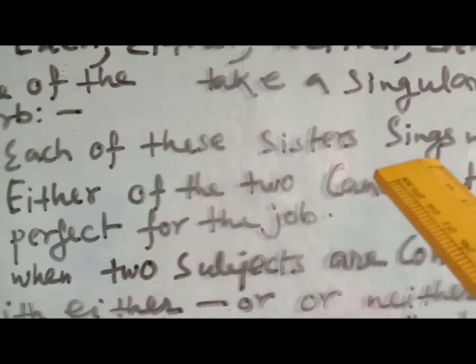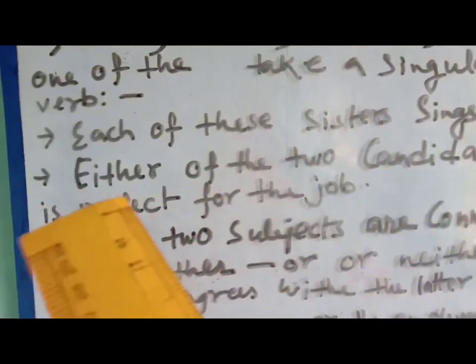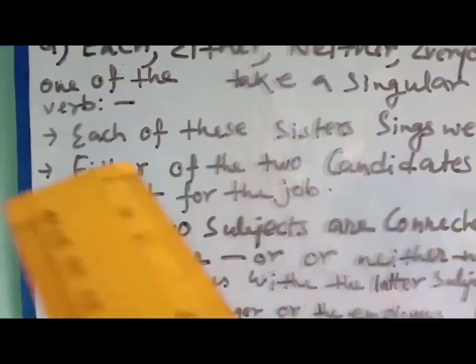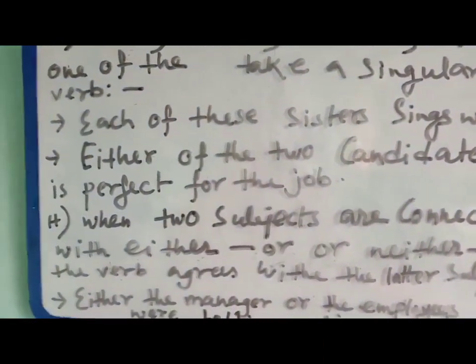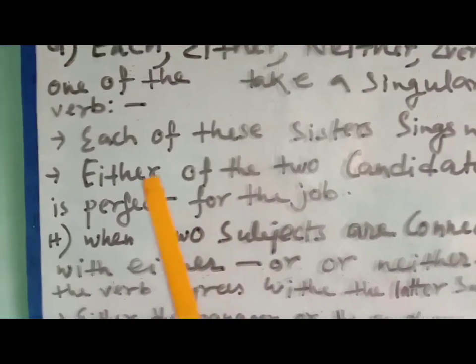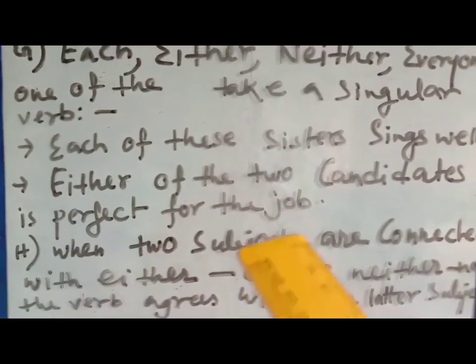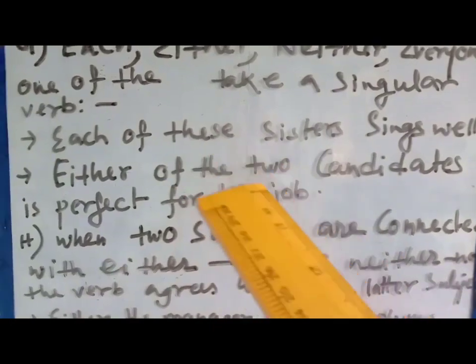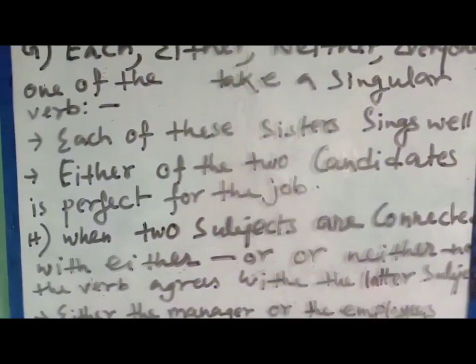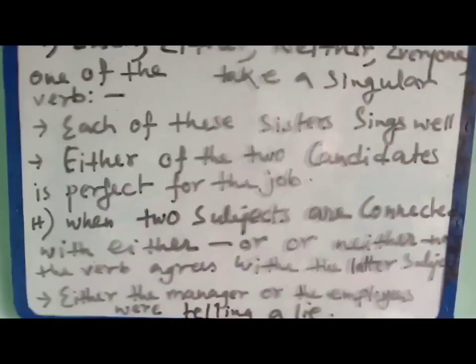That means singular. Next: either of the two candidates is perfect for the job. Either means either that one or this one, so it should be one. Don't take the word "two", because it will be confusing.